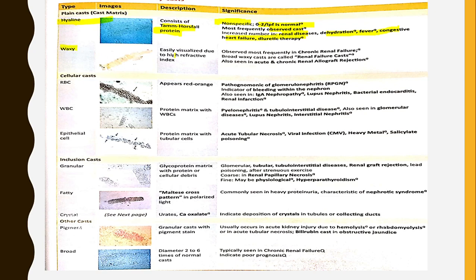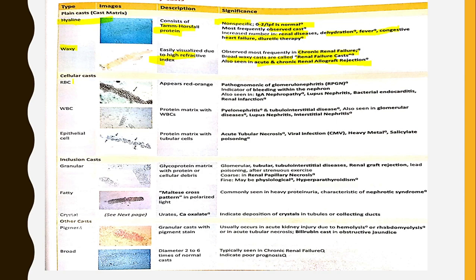Then waxy casts. These are easily visualized due to high refractive index. These are observed most frequently in chronic renal failure. This is a very important MCQ. Broad waxy casts are called renal failure casts, also seen in acute and chronic renal allograft rejections.